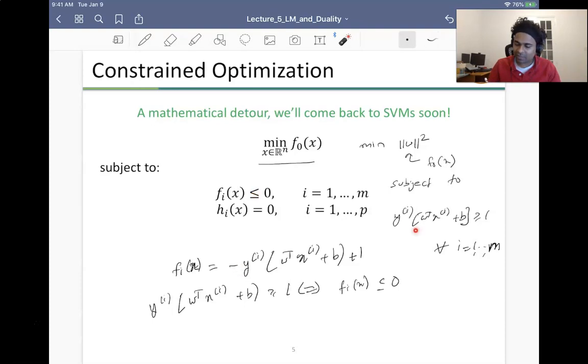So in the case of SVM, you have a greater than or equal to 1, right? You can invert it in this way. So you can come up with an affine function that is actually the negative of the function here, and then you can write your constraint in this way.